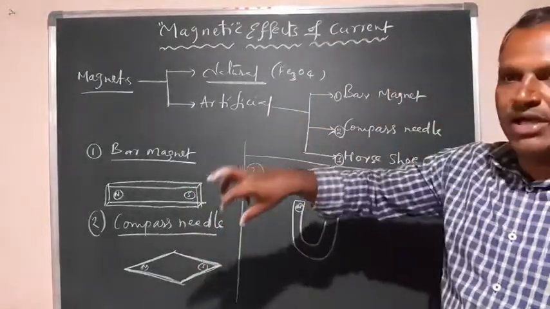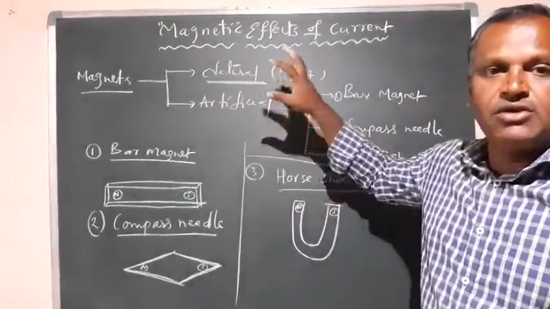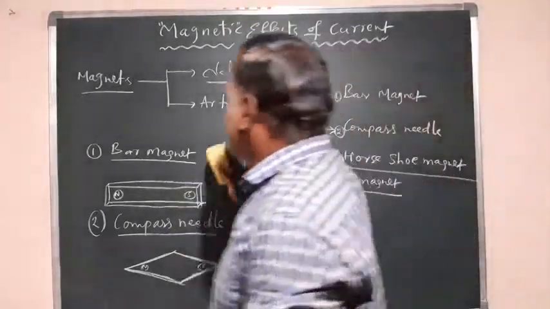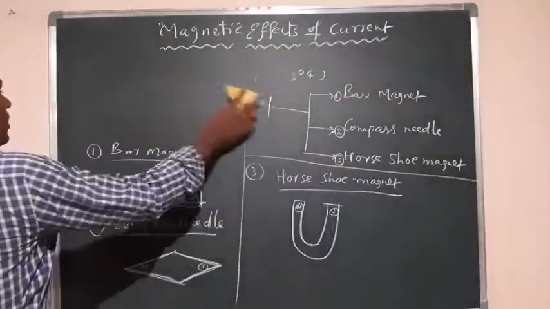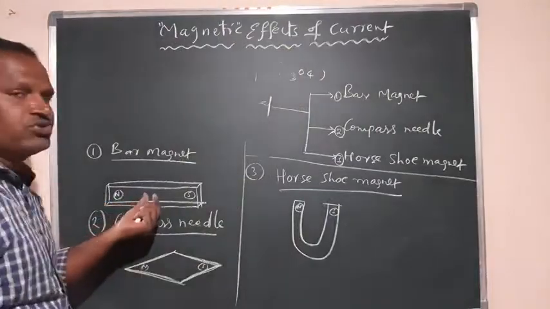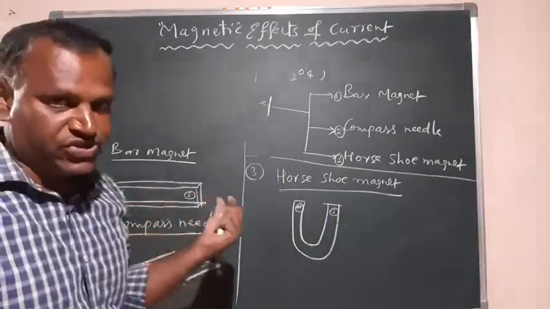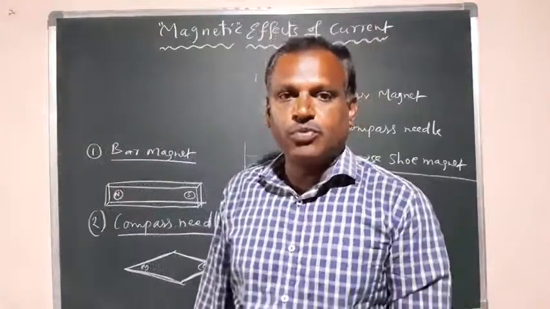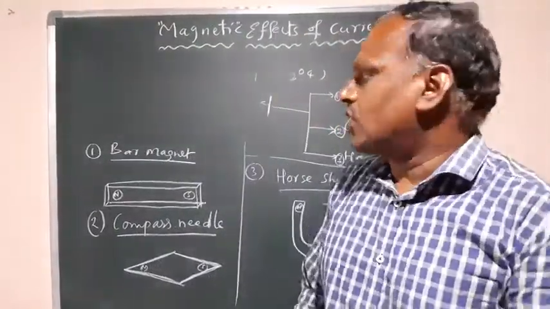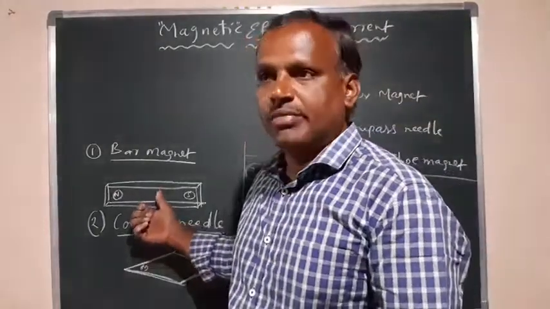So what is a magnet? What are the types of magnets? And what are the different shapes of magnets? Correct? So these are what we have. Now, the bar magnet is generally used in laboratory and experimental applications, for proving, and for drawing magnetic lines and neutral points. For all those we use the bar magnet.